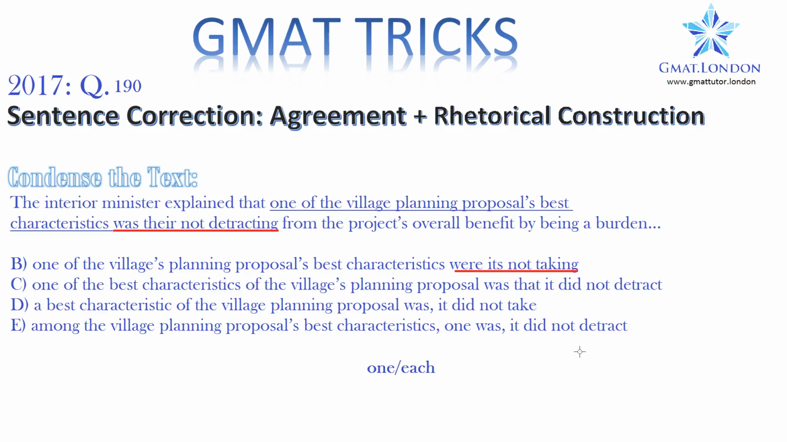So that leaves us with C or D, and here we have an important decision. Do we change the original meaning of the sentence from detract to take? Now, in general, you should always retain the original intended meaning of the sentence. You can change the grammar, that's fine, but don't alter the content. Don't change one of the verbs from detract to take. They're very similar words. Detract does essentially mean take, but in a negative sense.